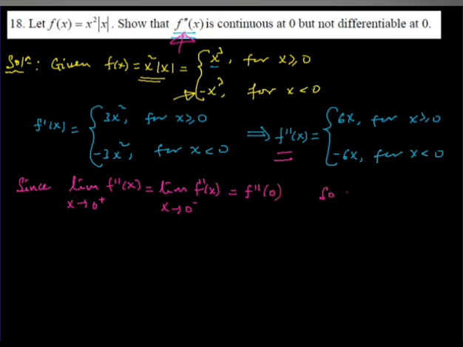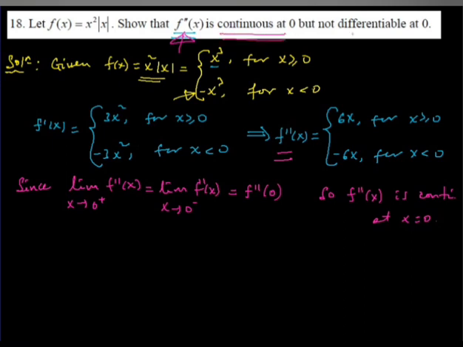So the second derivative is continuous at x equals 0 by the definition of continuity. So we have shown the first thing. It's continuous at 0.